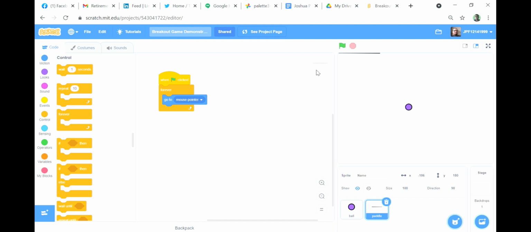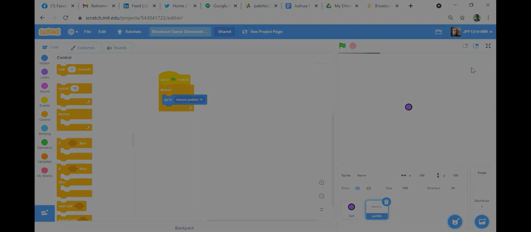Although we did not fix everything about it, as it will still always go off the screen if the mouse pointer is off the screen. And we also want it to remain at the same vertical position and only change the horizontal position. Which is what I will explain how to do in the next tutorial video.